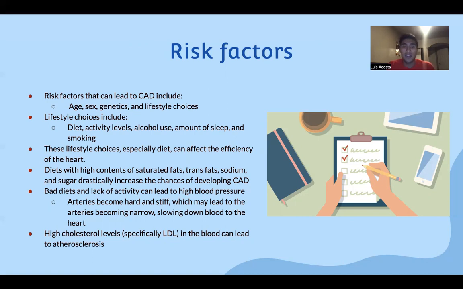Diets with high contents of saturated fat, trans fats, sodium, and sugar drastically increase the chances of developing coronary artery disease. Bad diets and lack of activity can lead to high blood pressure, and high blood pressure can harden and stiffen the arteries, which may lead to excessive narrowing of the arteries, and it could excessively slow down the blood flow to the heart. High cholesterol levels, specifically LDL levels in the blood, can lead to atherosclerosis. So we want to have low levels of LDL and high levels of HDL. LDL would be the bad cholesterol, and HDL would be the good cholesterol.